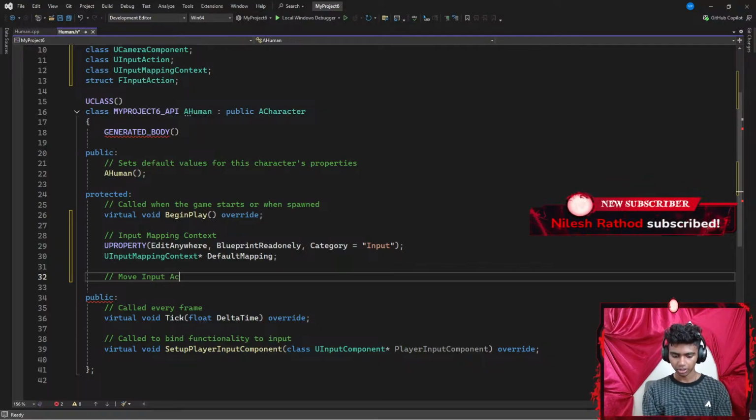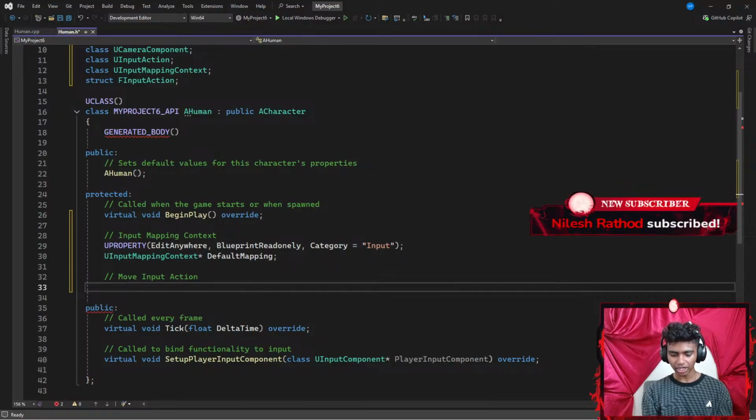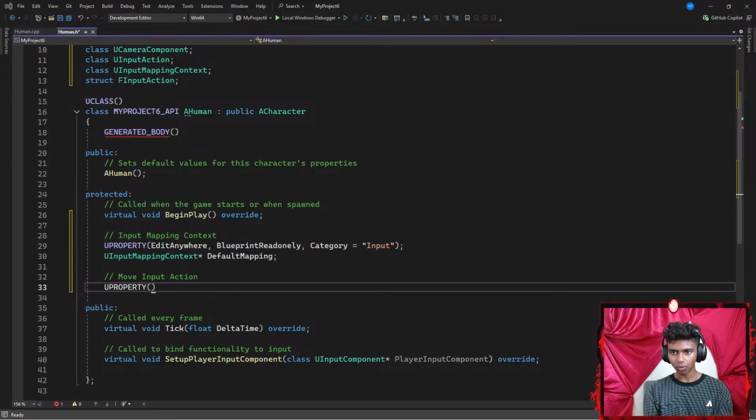Okay, so I'm going to create a move input action where I'm going to add a UPROPERTY. There we go, with parentheses, where I want to be able to edit it anywhere, so I'm going to go with something like EditAnywhere. I want my blueprint to be able to read it, so I'm going to go with something like BlueprintReadOnly. Lastly, my category is again going to be inside my inputs section.